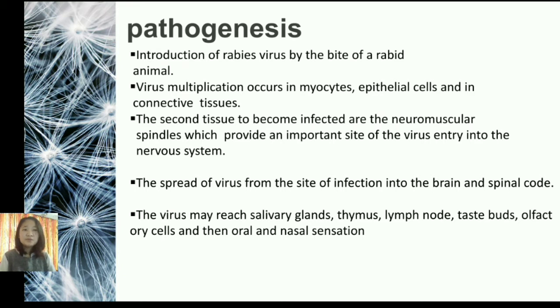The neuromuscular spindle, which provides an important site for entry into the nervous system, becomes severely infected by this virus, leading to the spread of the virus from the infected site to the central nervous system and the spinal cord. Thus, this virus may also reach several parts of our body, such as the salivary gland, thymus, lymph node, taste bud, and other parts.